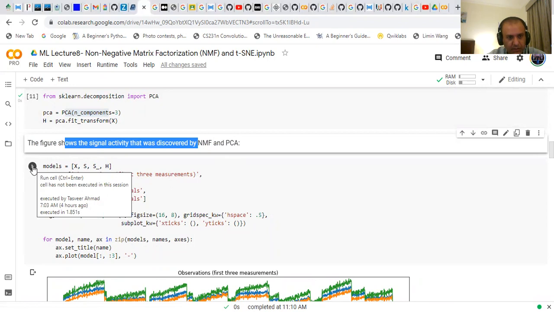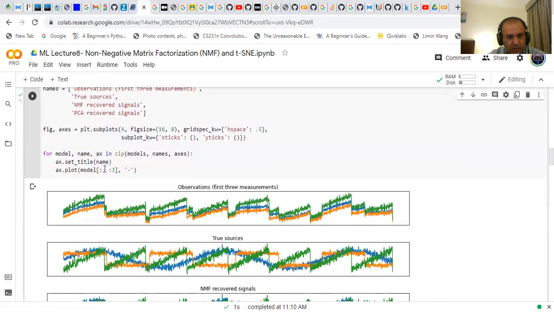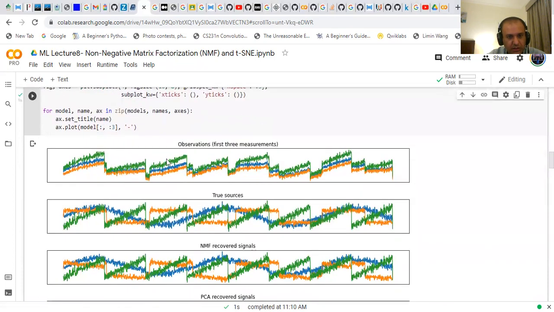Then I made a comparison of PCA and NMF to see how it looks. This is the original observation with the first three signals. Here is the true representation, meaning we can observe how much variance each signal has.